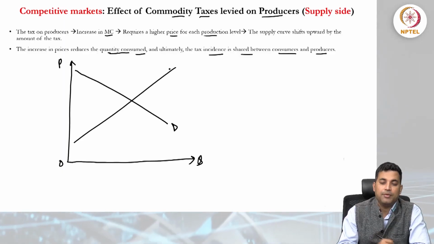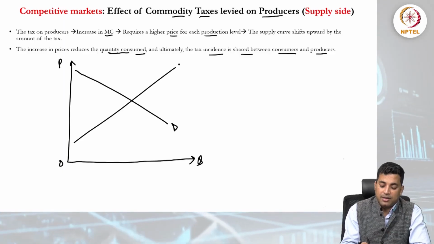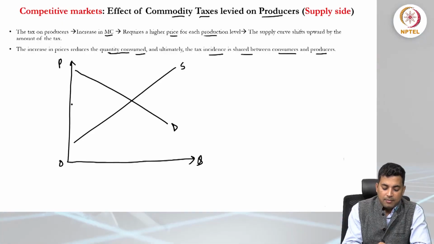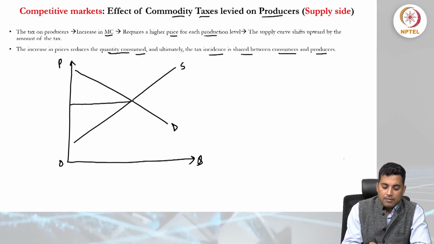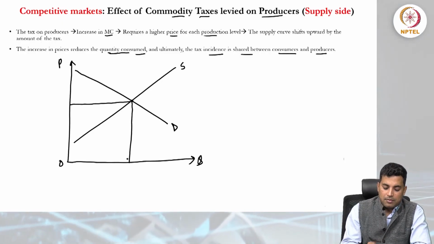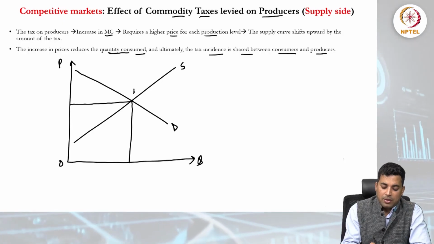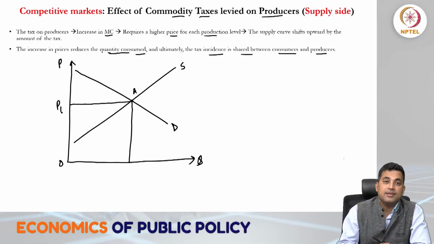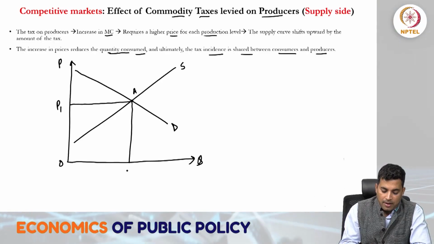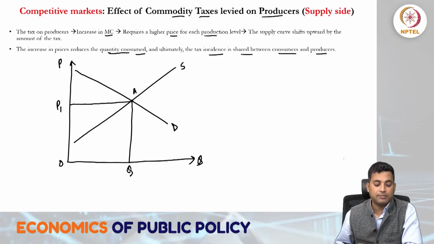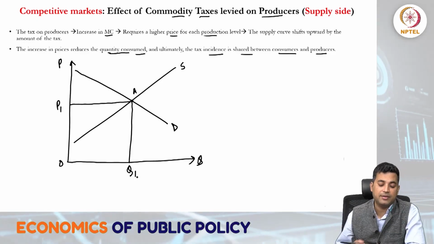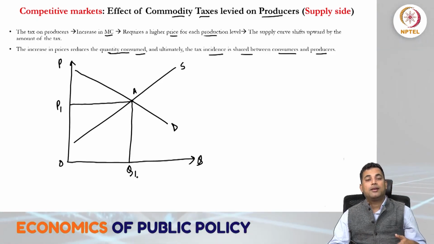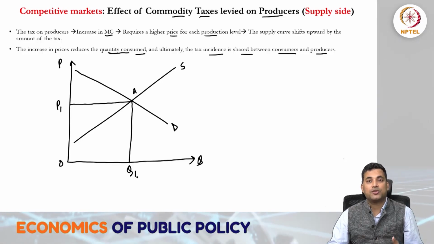Here we assume this is the supply curve, and this is the first equilibrium, say equilibrium point A, and here is the price, and here is the quantity, say Q1.